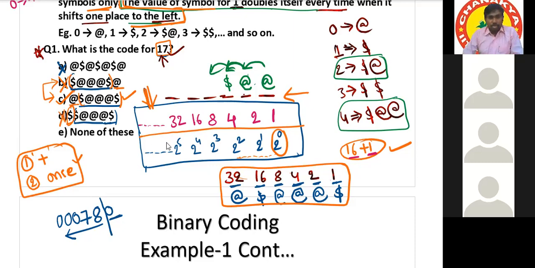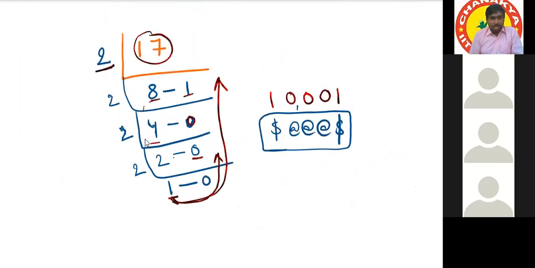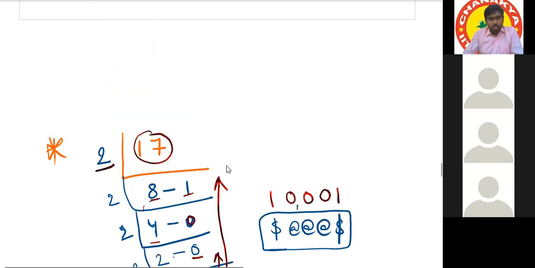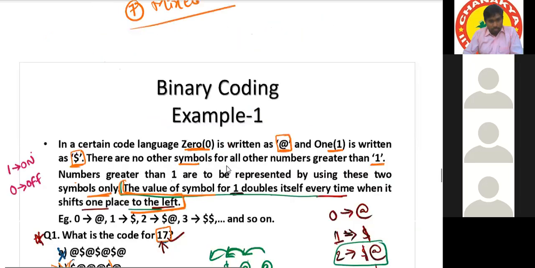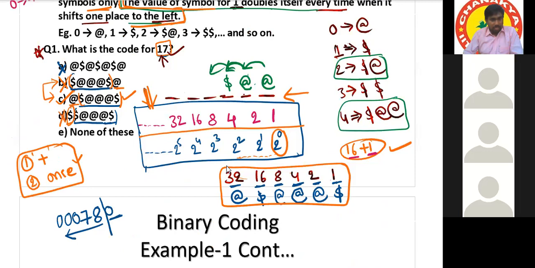But I suggest this LCM type method only. For smaller numbers, that method of taking a combination of numbers is okay. But when the numbers get bigger, it will take a lot of time. So we can just take powers, right? 2 power 0, 2 power 1, 2 power 2, 2 power 3. Not squares, consecutive powers of 2. Shall we move on to the next question?